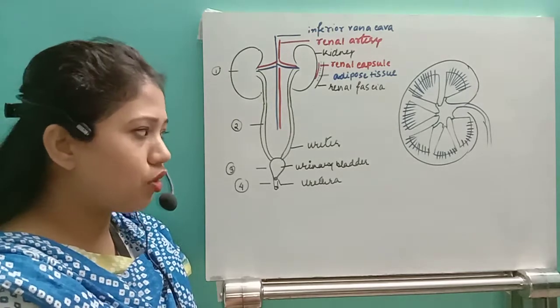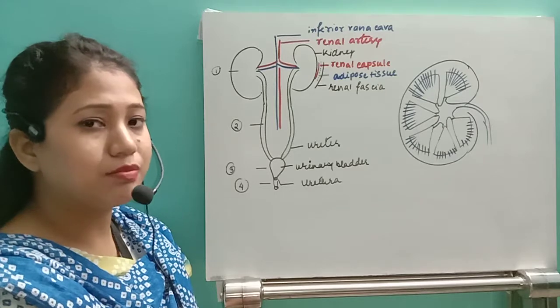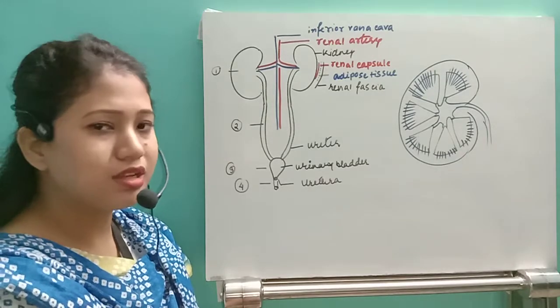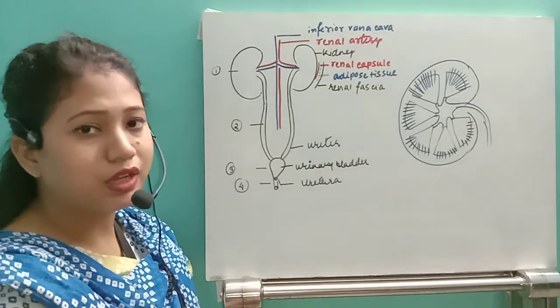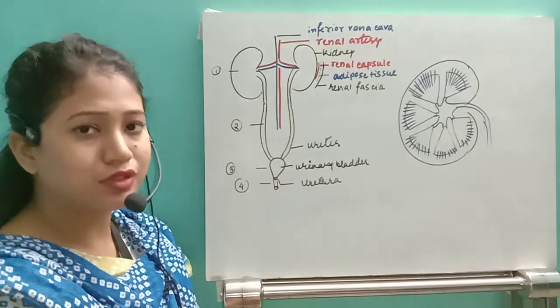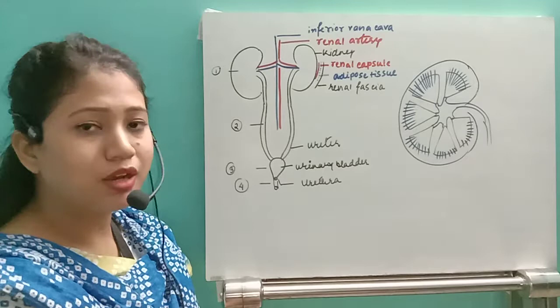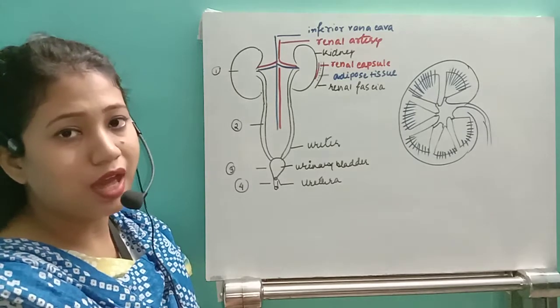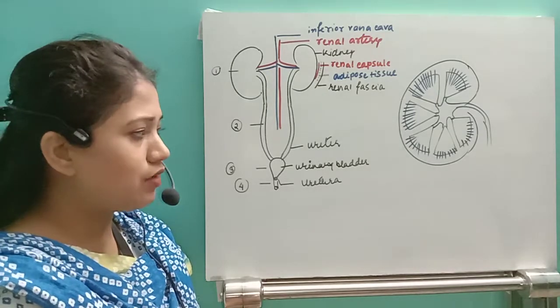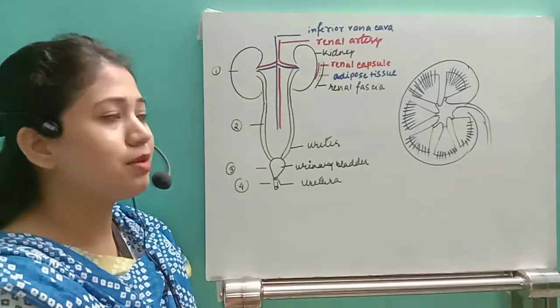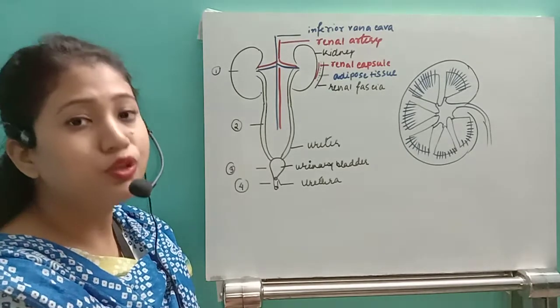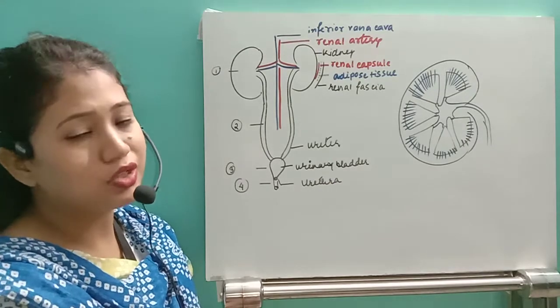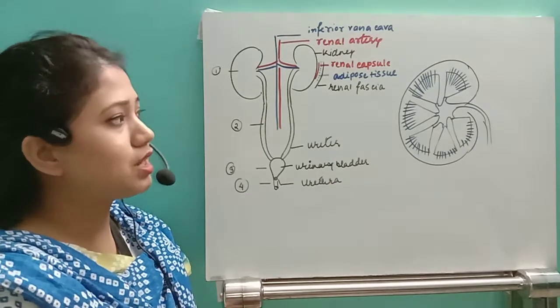The normal volume of urine that can be present inside the urinary bladder is around 500 ml. Up to 500 ml we can hold, and after that, the muscle in the urinary bladder lining gets stretched, then it gives an impulse to the brain, and the brain gives the signal so that we can urinate. This is how the urge of urination comes. So that is the excretory system.